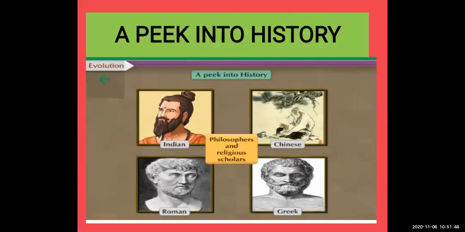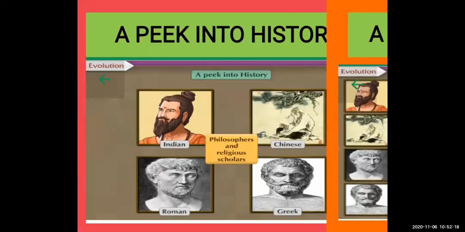Next, you can see a peek into history. If you look into history, different Indian philosophers and religious scholars have given different theories or views about the history. So here you can see the Indian philosophers or religious scholars, Chinese, Roman, Greek. All these philosophers have written something, or by some evidence they have said something about the history. So we will see into the history what they have said.